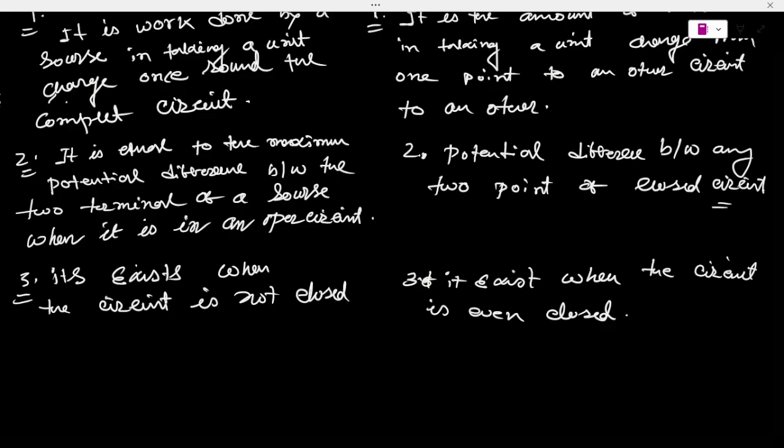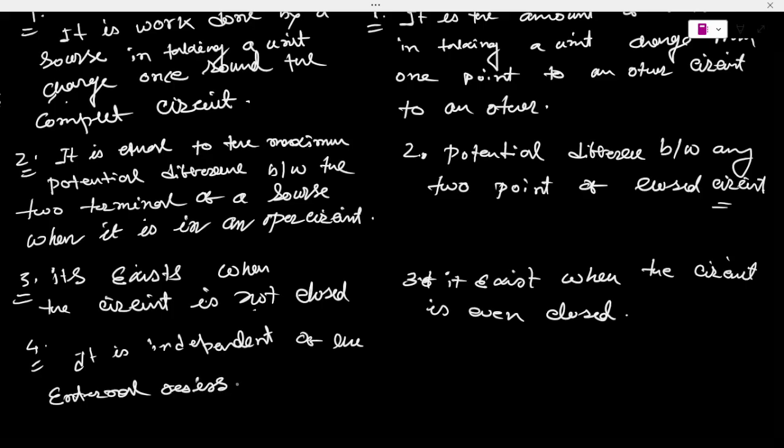So the last point, let's say the fourth point, it is independent of the external resistance in the circuit.